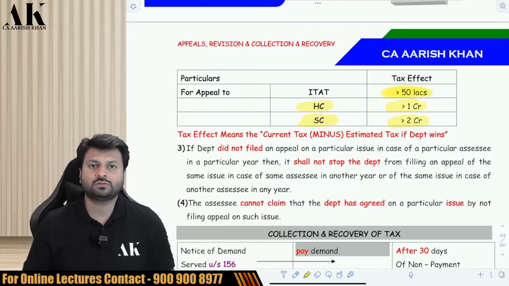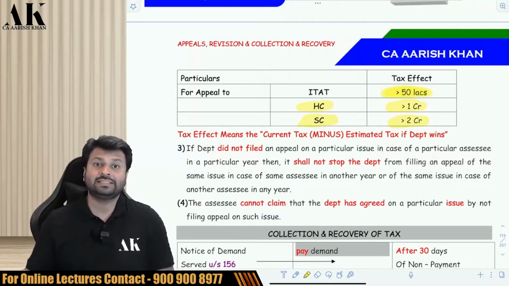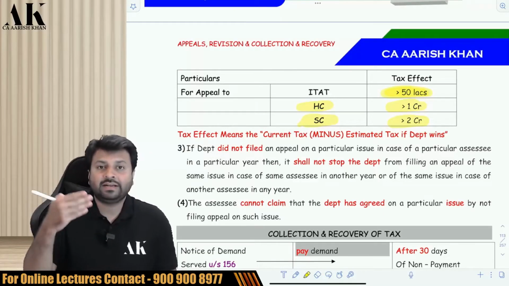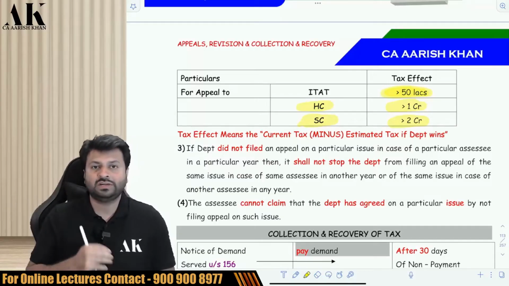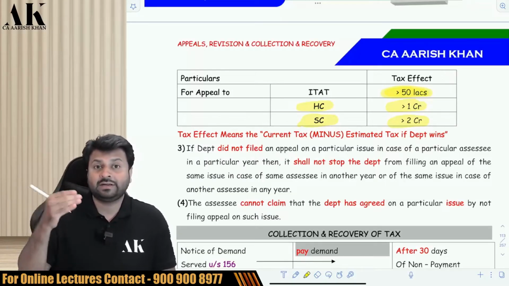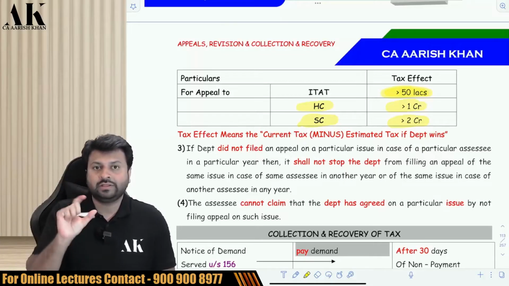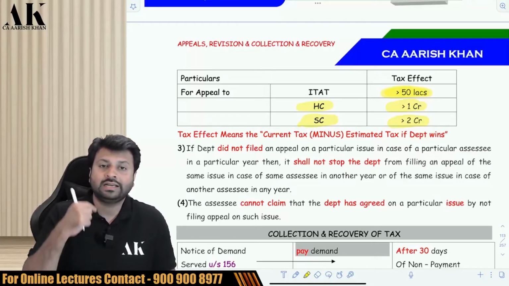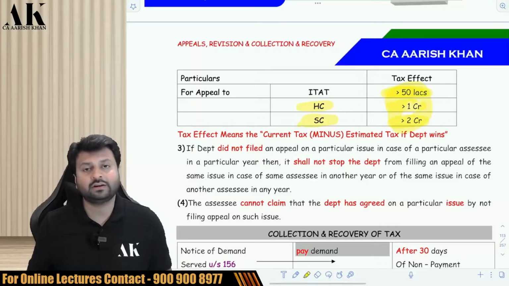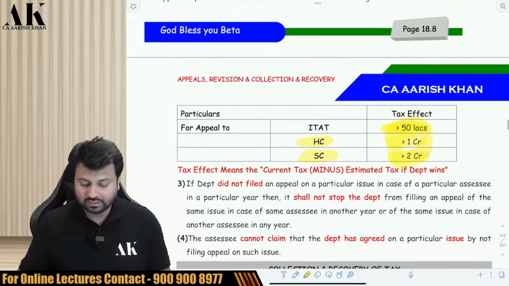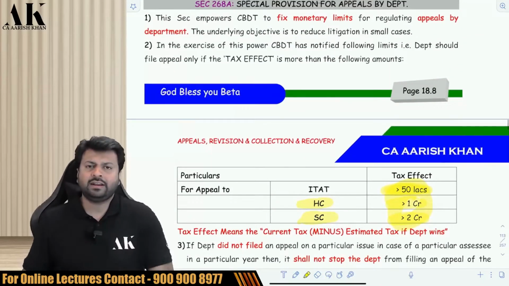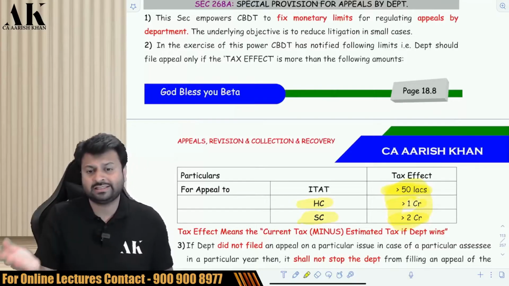Now, you will definitely ask, what do you mean by the term tax effect? Tax effect means the current tax minus the estimated tax if the department wins. Suppose the current tax is 1 crore, and if the department wins, then the estimated tax is 2.5 crore. Then the difference between these two will be considered as your tax effect. So this is what tax effect means. Okay. Now, suppose, sir, is it mandatory that the department will only file an appeal if it crosses this limit?